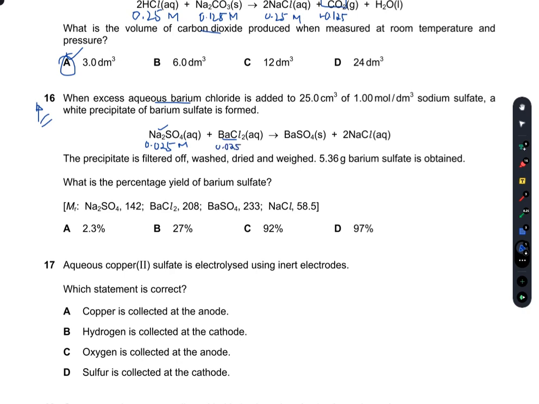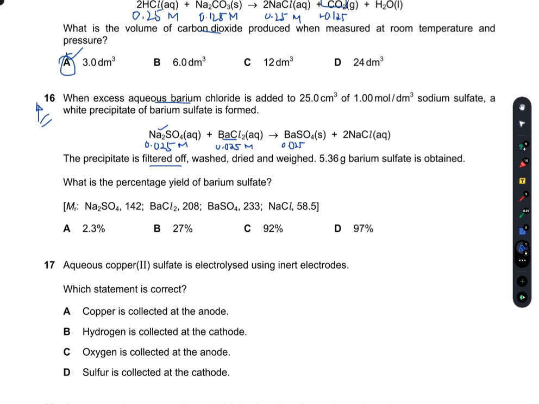Remember this, and this will give me 0.025 moles of barium sulfate. The precipitate is filtered off, washed, dried, and I obtain 5.36 gram of barium sulfate.